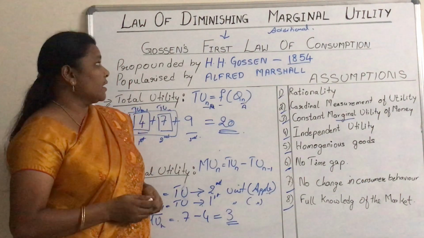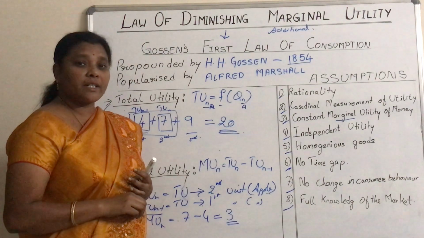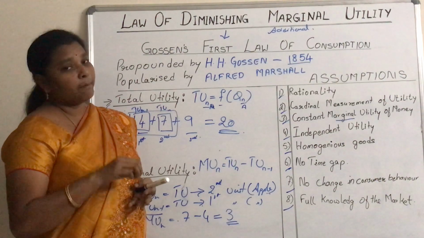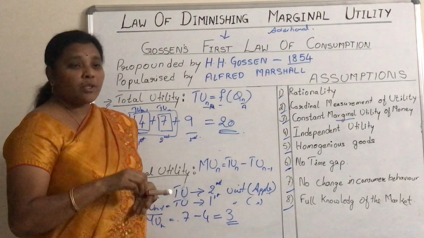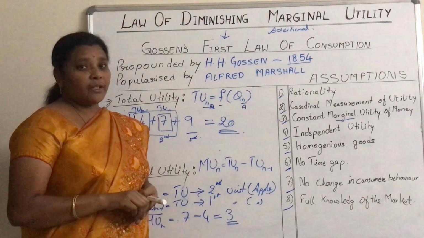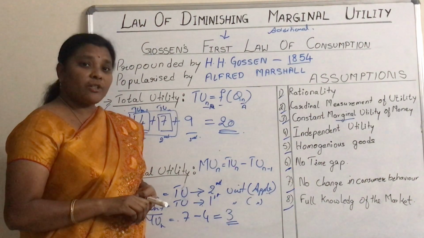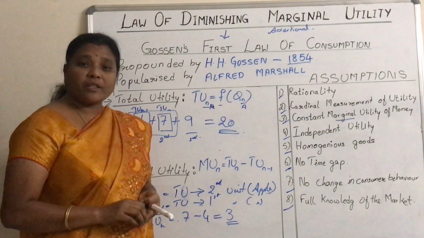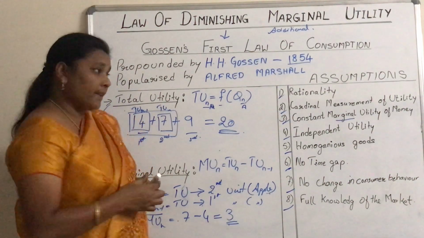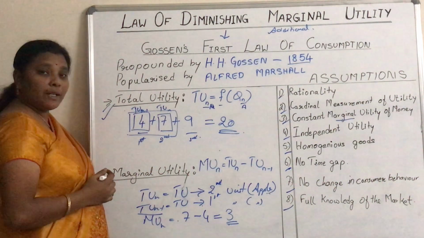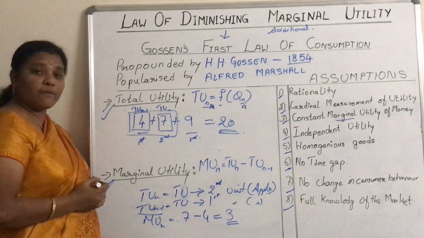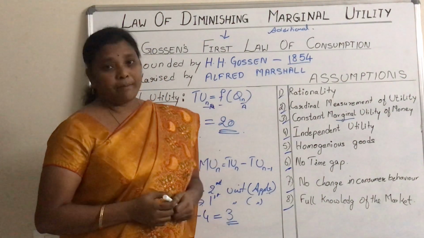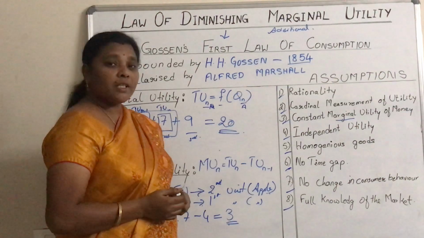So today we learned the meaning of the law of diminishing marginal utility, the assumptions of the law of diminishing marginal utility, total utility and marginal utility. The concept of the law of diminishing marginal utility is a very important question which ranges from 2 marks to 10 marks. The meaning of the law of diminishing marginal utility is important for 2 marks, the meaning of total utility is important for 2 marks, the meaning of marginal utility is important for 2 marks, and the assumptions of the law of diminishing marginal utility are important for 5 marks. So you must be thorough with this question.